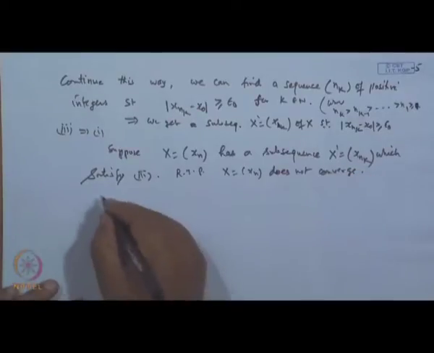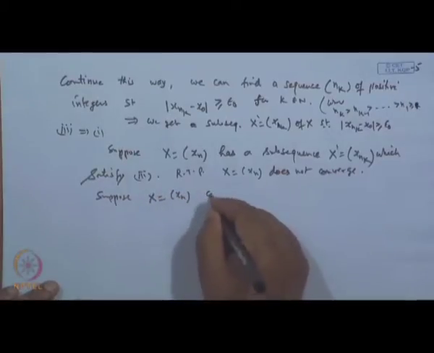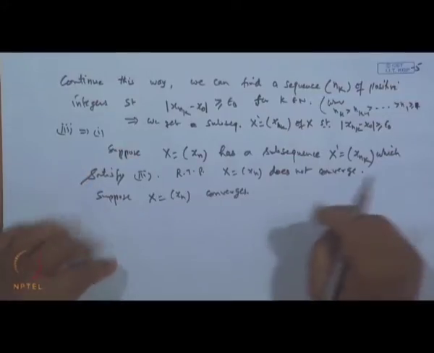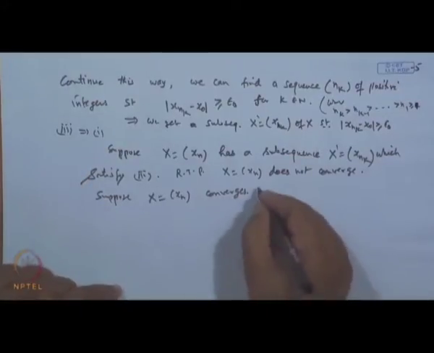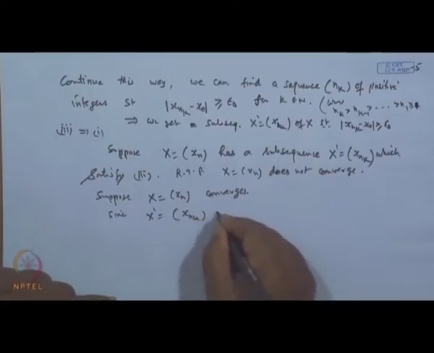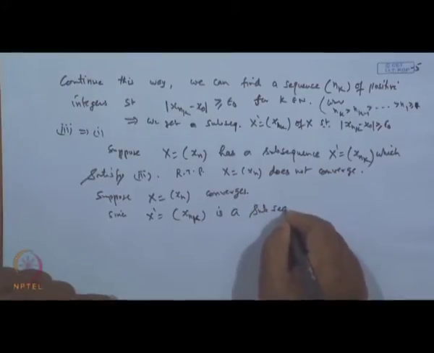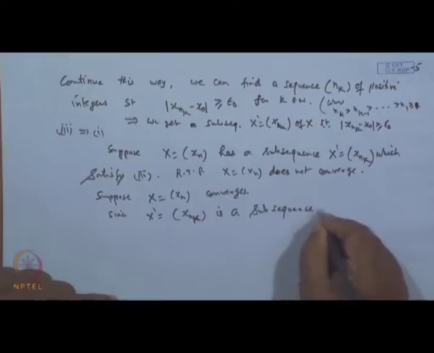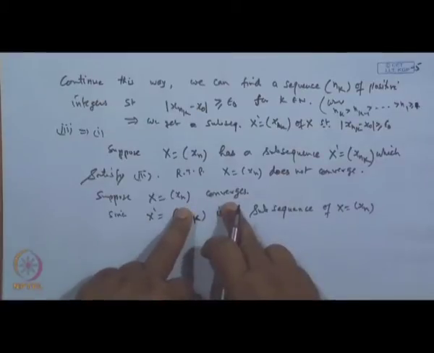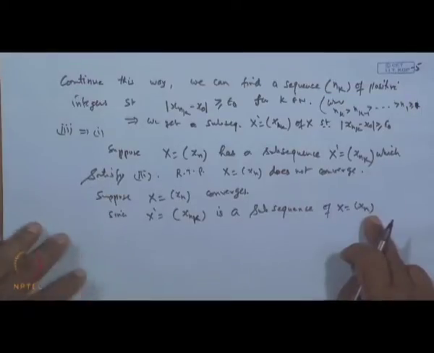Suppose it is not true. Suppose the sequence x, which is x n, converges. Now, since x dash, which is x n k, is a subsequence of x, and this sequence we have assumed to be convergent, all of its subsequences must be convergent, by the just previous law.